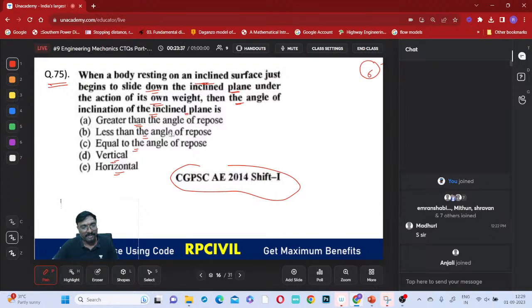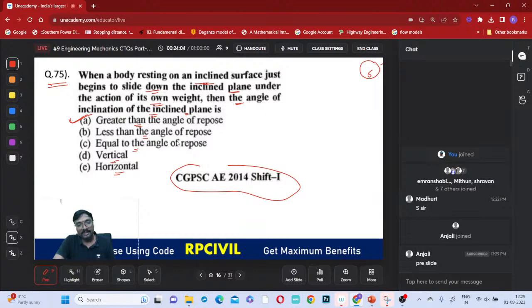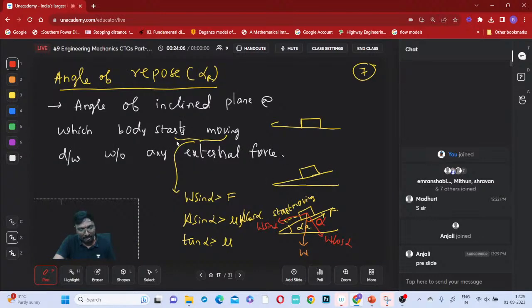Impending the motion means motion is starting, right? It is greater than or equal to the angle of repose, na? Impending the motion means it is greater than the angle of repose, definitely, na? It is greater than the angle of repose only. Got it? Surface just begins to slide down the inclined plane, right? Just begins to slide down means it is greater only or it is lesser? It is greater, na? So the angle will be more than this, you can say it like that. Got it now?